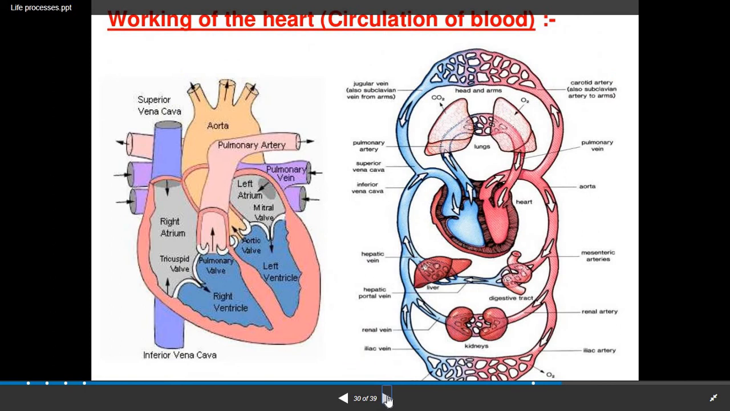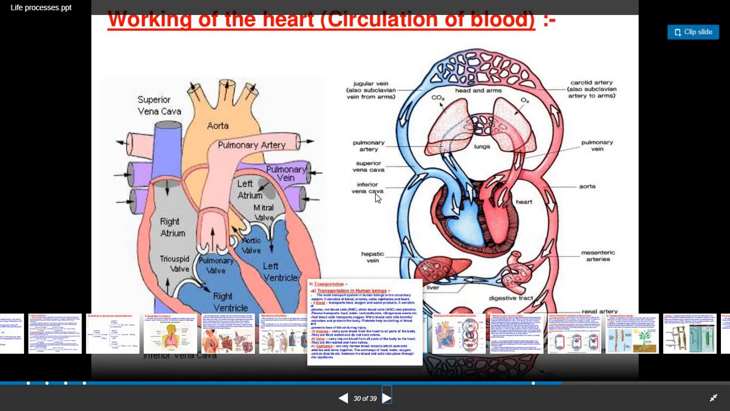Now, working of the heart, the next topic, is also known as circulation of blood. We know, students, that in our heart two types of blood are flowing, that is oxygenated and deoxygenated. Now what is oxygenated and what is deoxygenated? Oxygenated means whenever the blood is rich with oxygen, that blood is known as oxygenated, and whenever the blood is rich in carbon dioxide, or you can say whenever the oxygen is utilized, the remaining blood is known as deoxygenated. So here the heart structure is shown.